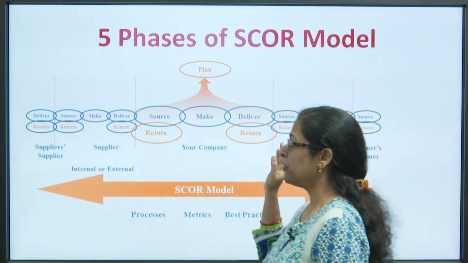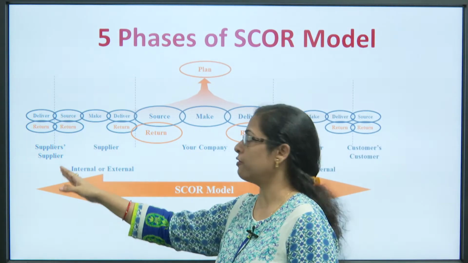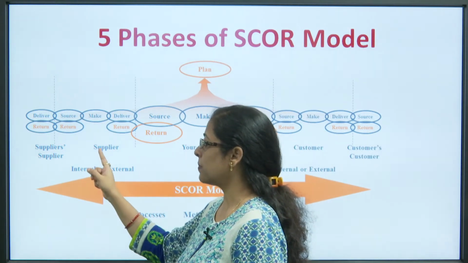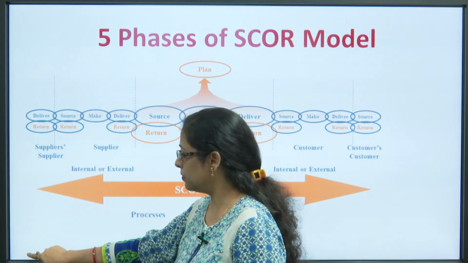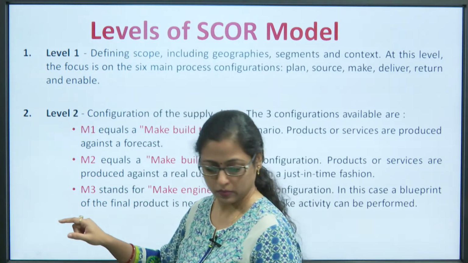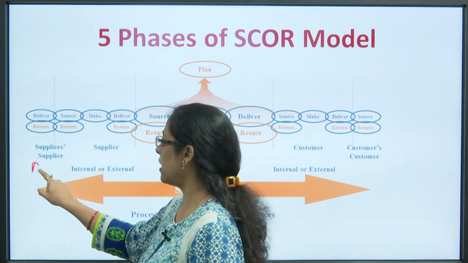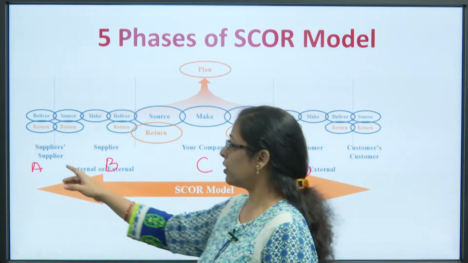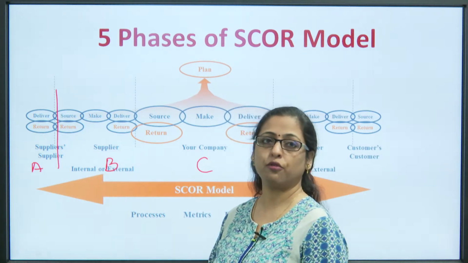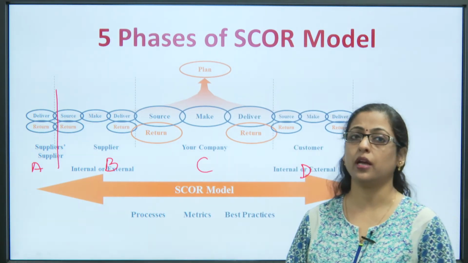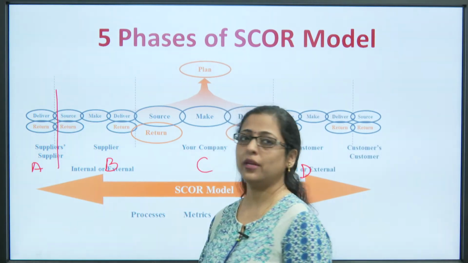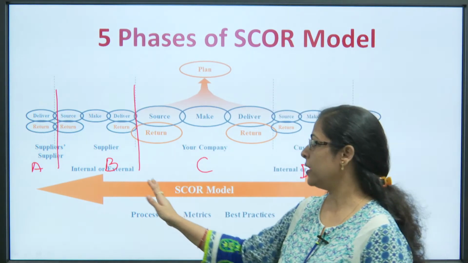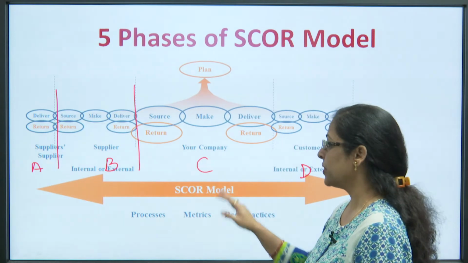So, over here you can see that this complete supply chain has been broken into different phases, as shown by the dotted lines. Let us say this company is A, and let us assume the other companies to be B, C and D. For the transaction or interaction between company A and B, A is the seller while B is the buyer. Similarly, in the transactions between company B and C, B is the seller and C is the buyer.